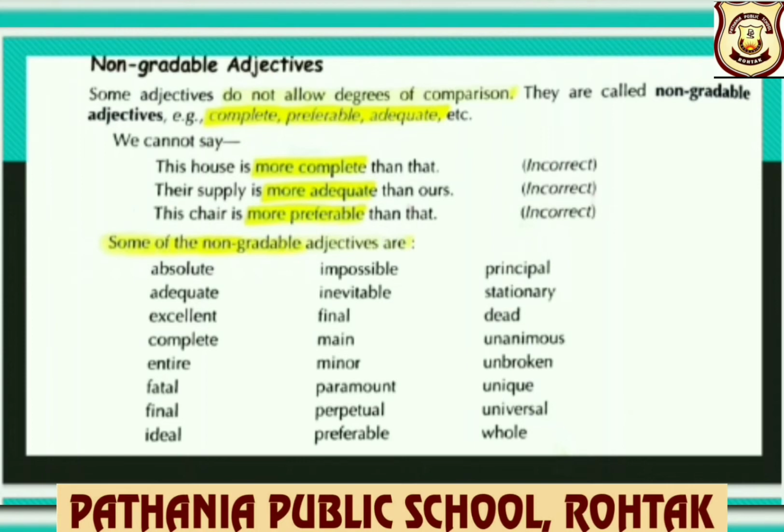Some of the non-gradable adjectives are absolute, impossible, principal, adequate, inevitable, stationary, excellent, final, dead, complete, main, unanimous, entire, minor, unbroken, fatal, paramount, unique, final, perpetual, universal, ideal, preferable, whole. So, these you need to remember, children, that they do not have comparative and superlative forms.